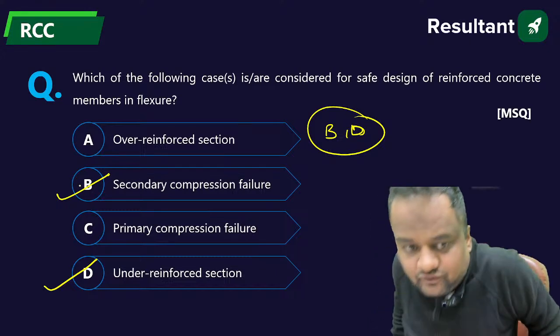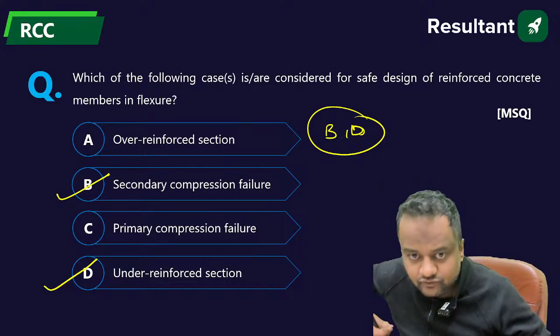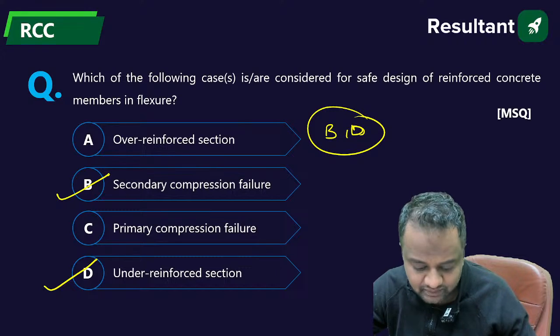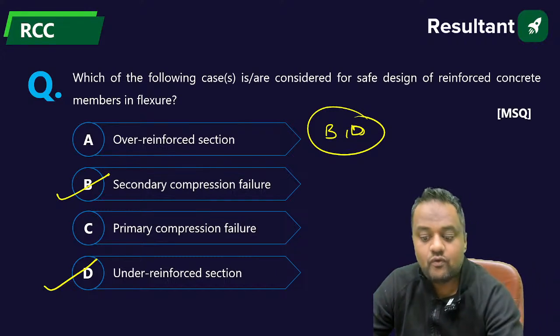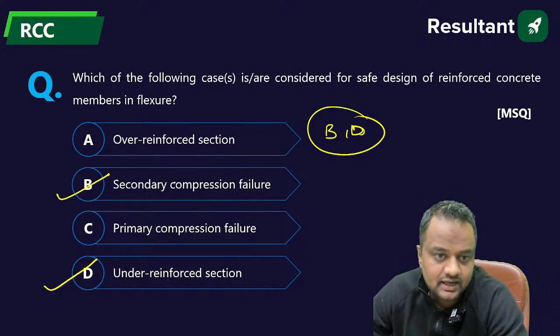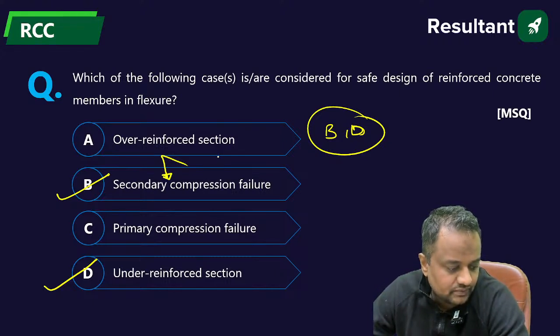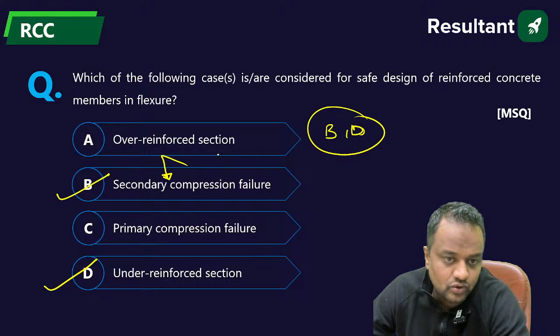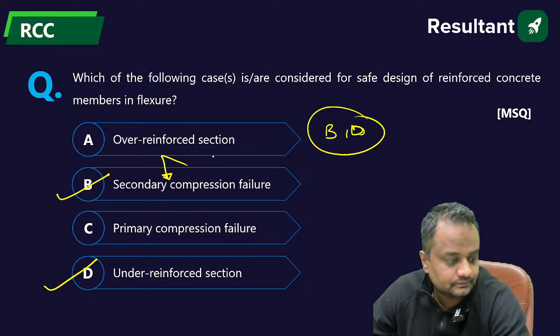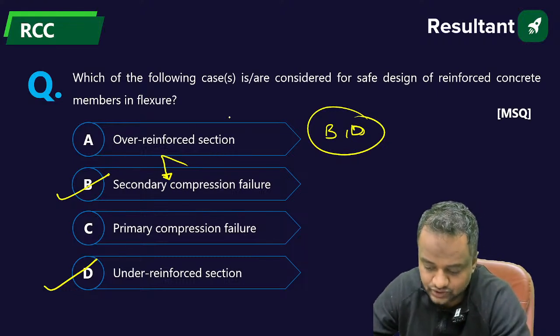We should be designing for an under reinforced section, because under reinforced means less steel. So first the steel will be failing. Steel will give you the warning because it is a ductile failure, and secondarily the compression should be coming. Civil engineer Ehsan Saab, it is both. It is an MSQ question, guys.